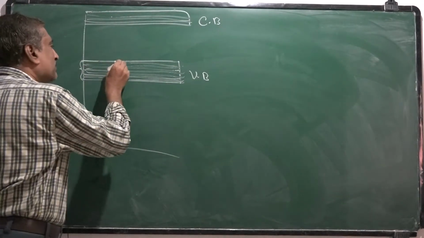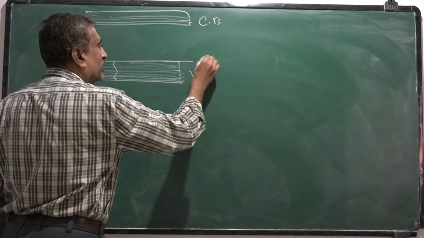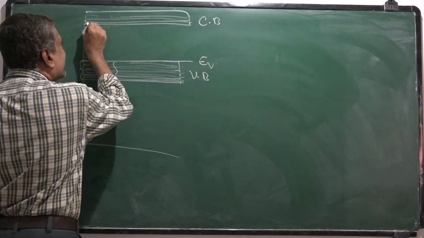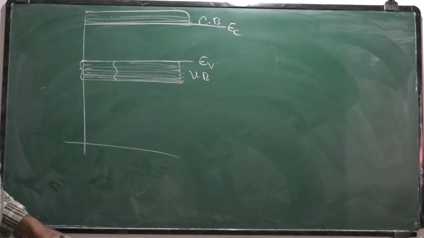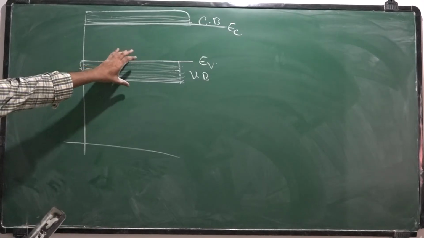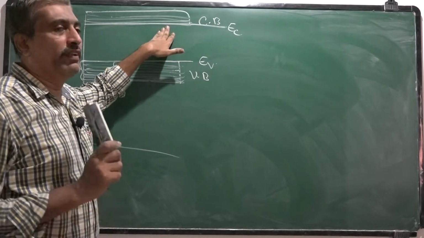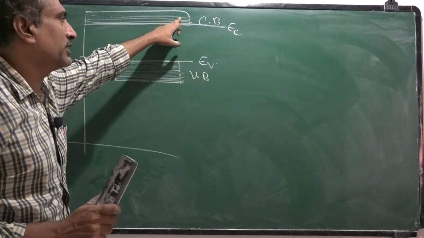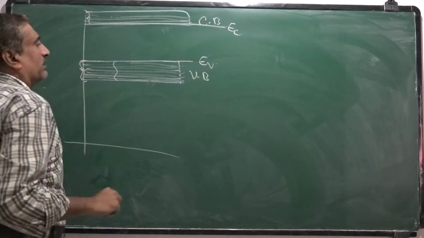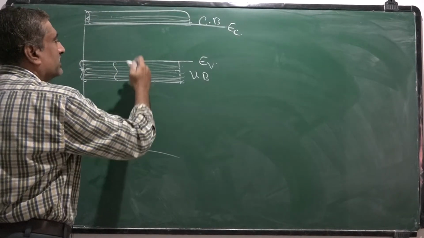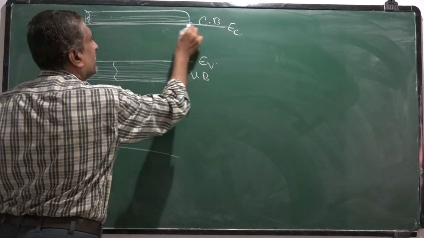The maximum energy of these energy levels, suppose we assume, is EV, and the lowest energy level in the conduction band is EC. The energy band corresponding to the valence electrons is the valence band, and the energy band corresponding to the free or conduction electrons is the conduction band. It is also a group of energy levels. In the valence band the highest energy is EV, and in the conduction band EC is the lowest.